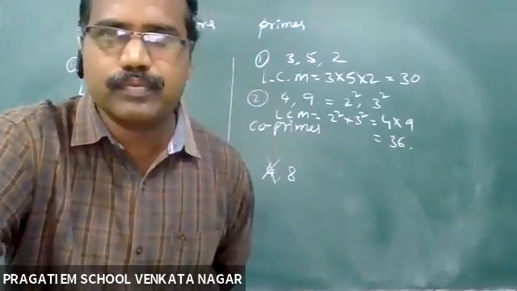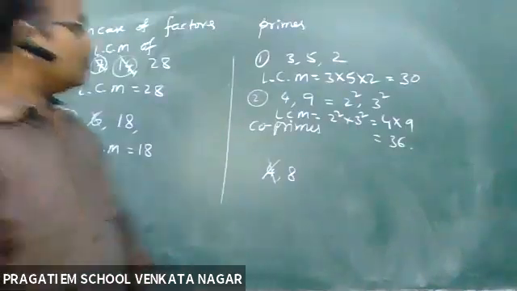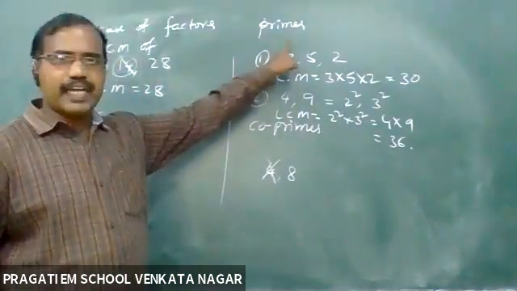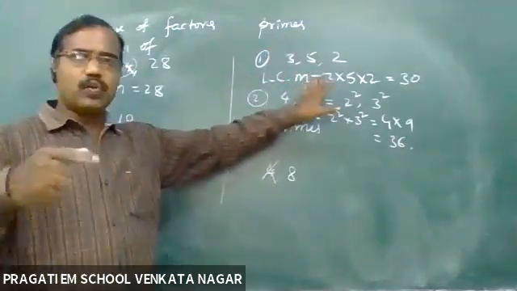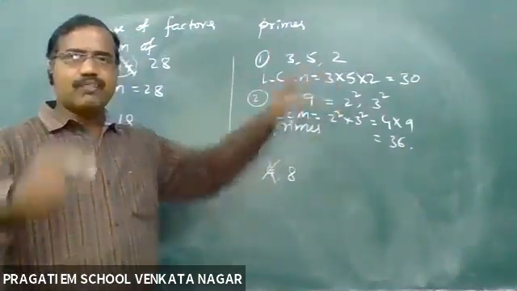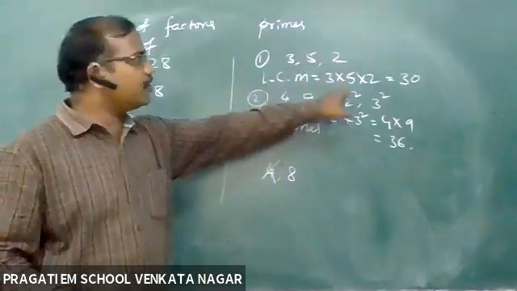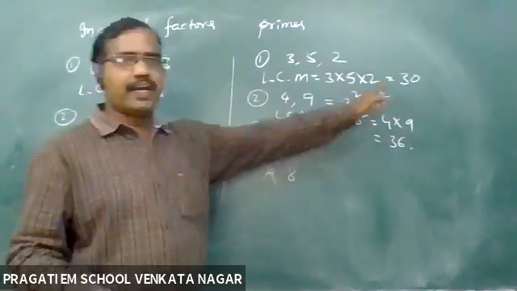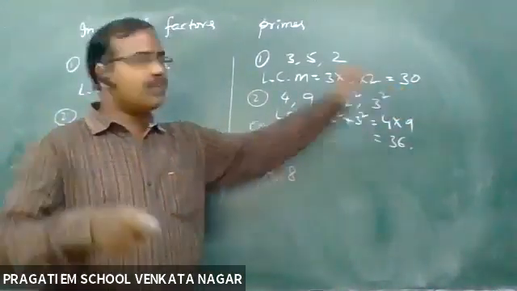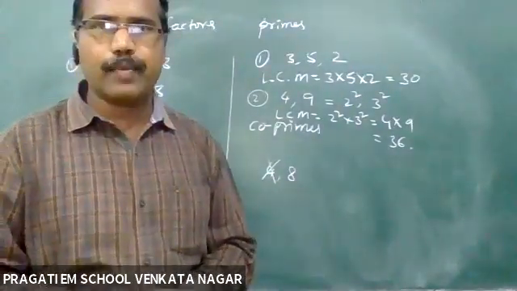Once explain LCM of 3, 5, 2, sir. Okay. So here the condition is the prime numbers condition. If there are only prime numbers, for getting the LCM you just multiply 3 into 5 into 2. That becomes the LCM. I just multiplied and I got 30. 30 is the LCM of 3, 5, 2. You understood? Okay, sir.